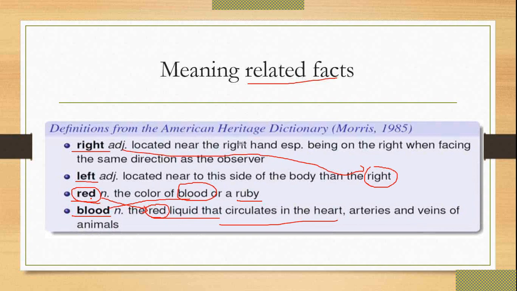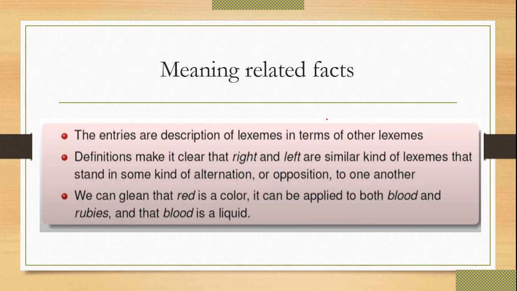Red has some relation with blood, and blood has some relation with red. So you can say that they are correlated to each other whenever you are explaining red and blood. And the same is true of right and left. Yes, they are also related to each other. So these are the related facts among the words.